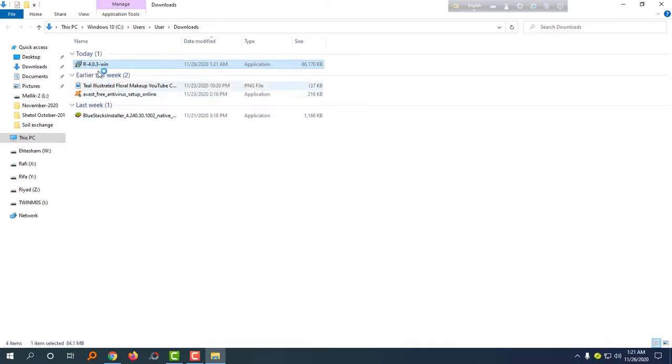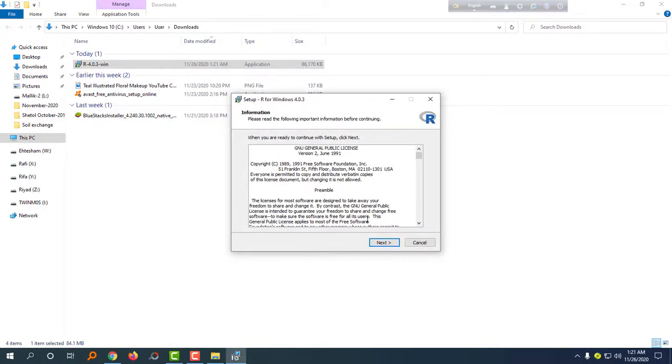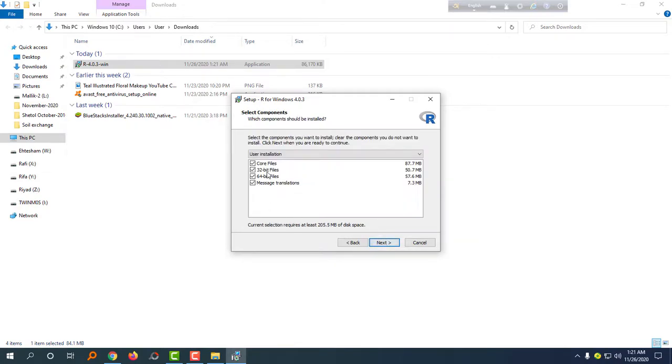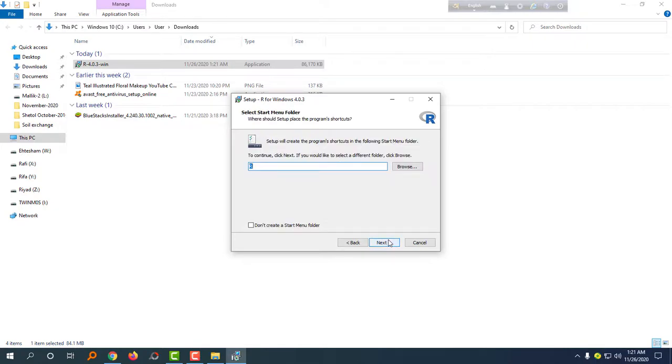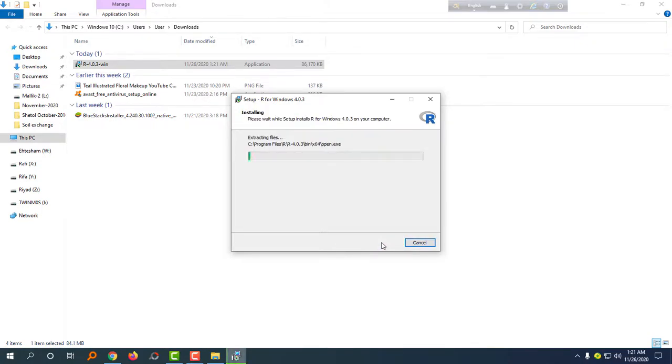Click on the application. Yes. Language English. Okay. Next. We don't need 32-bit files. Next. Accept defaults. Next. Create a desktop shortcut. Next.